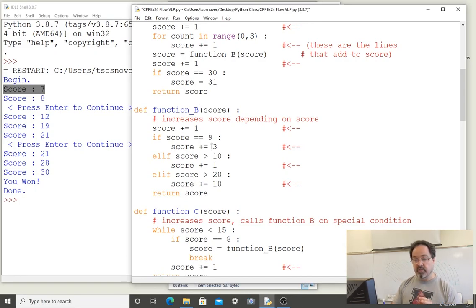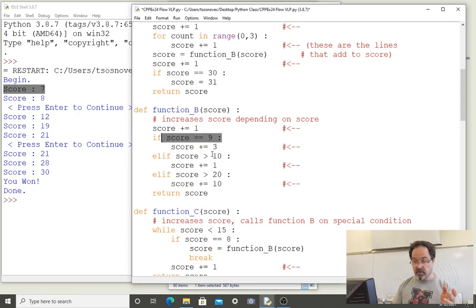So score is in the namespace of function B, and we read and ignore this comment. The next line increments score, and then we're in this decision structure. So we could imagine now, because we just saw the value of score, that at this point the value of score got increased to 8.